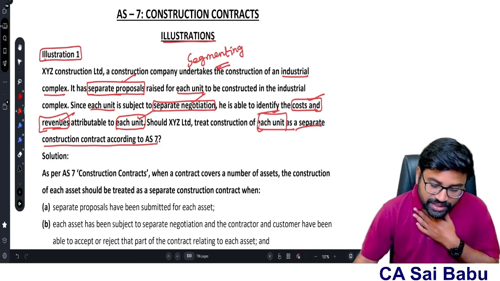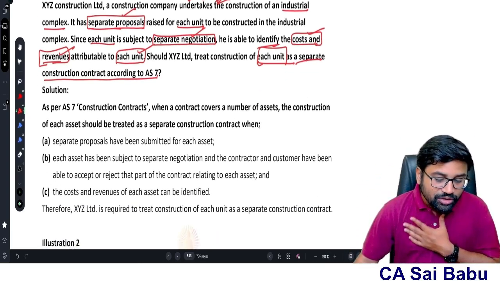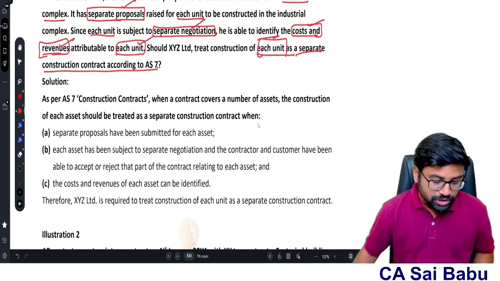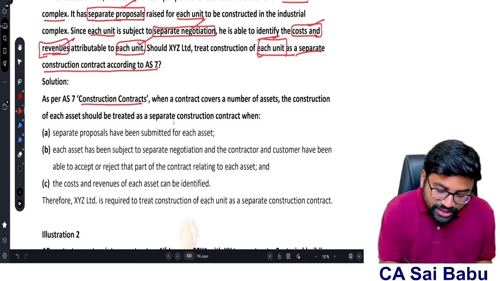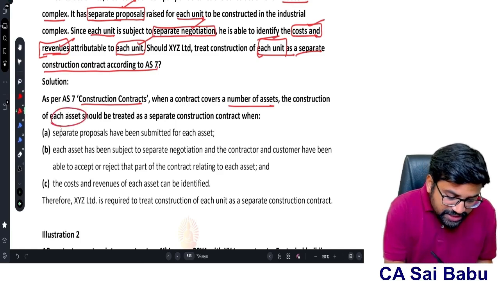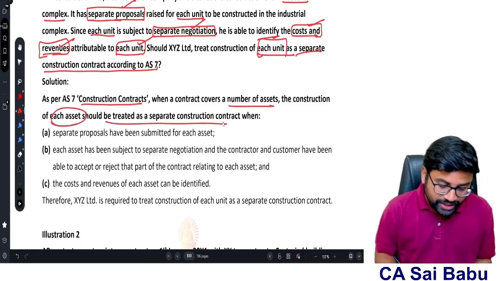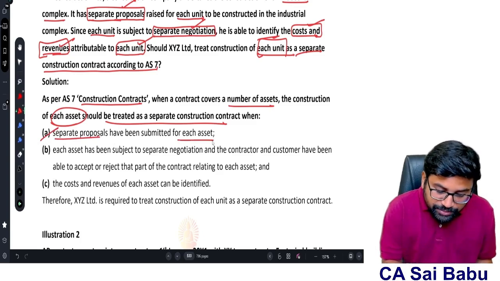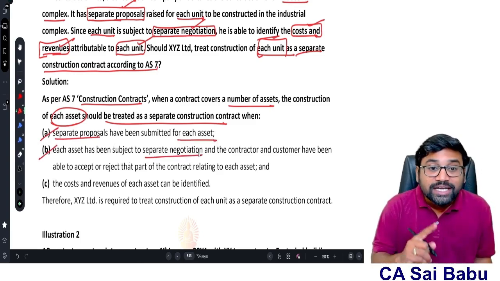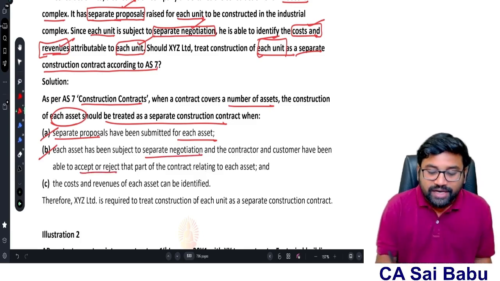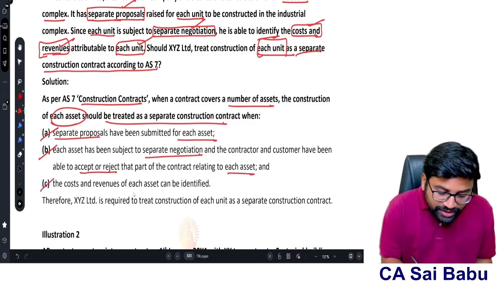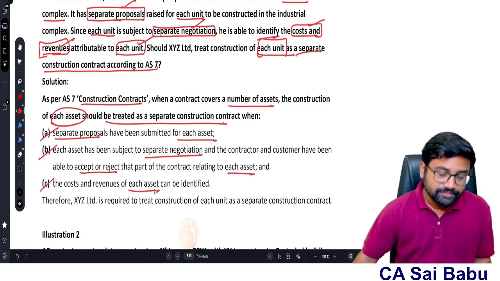Whether XYZ Limited can treat each unit as a separate contract according to AS 7? Yes, they can, because all three conditions are satisfied. As per AS 7, when a contract covers a number of assets, the construction of each asset should be treated as a separate construction contract when separate proposals are submitted for each asset, it is subjected to separate negotiation, the contractor and customer are able to accept or reject that part of the contract relating to each asset, and the cost and revenue of each asset can be identified.